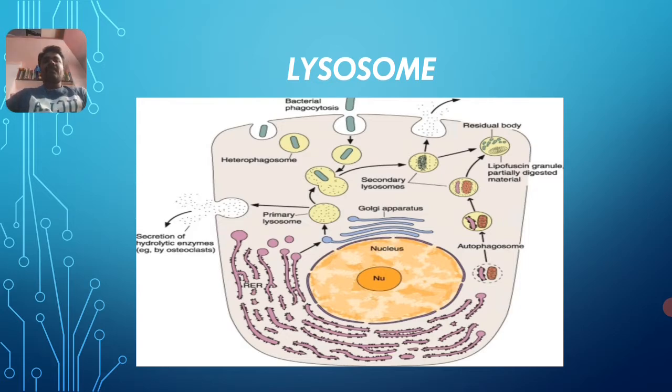The Golgi complex is commonly called the packaging center of the cell because the lysosomes, which have a number of hydrolytic enzymes formed from the Golgi complex, are stored in one cell organelle, that is the Golgi complex. Hence it is called a packaging center of the cell.